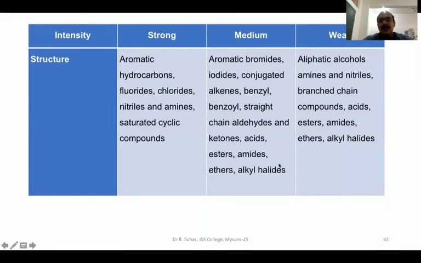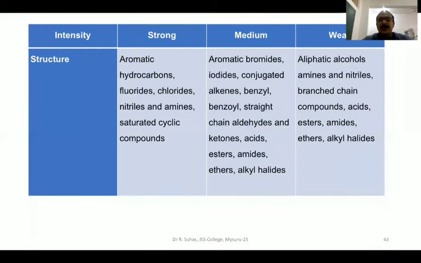Based on that, you can decide whether the given compound belongs to this class of organic compound, or you have to check another class of organic compound. So the intensity of the molecular ion peak gives a first clue about the structure of the organic compound.